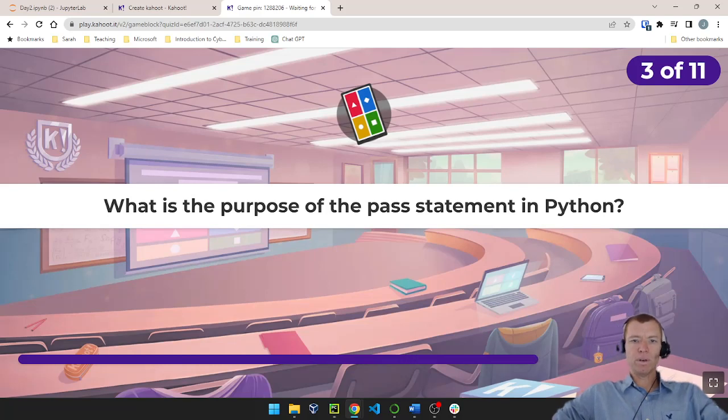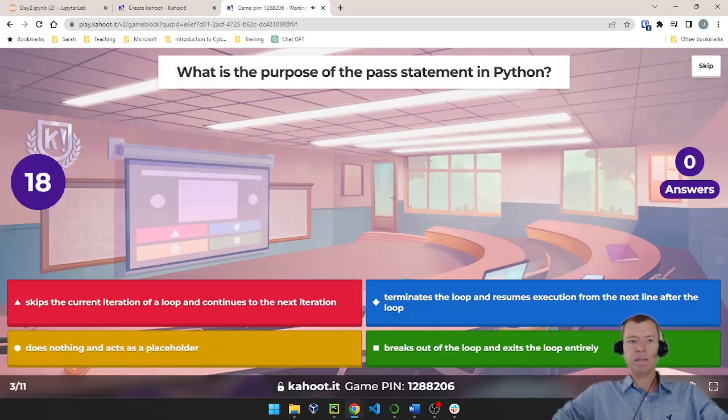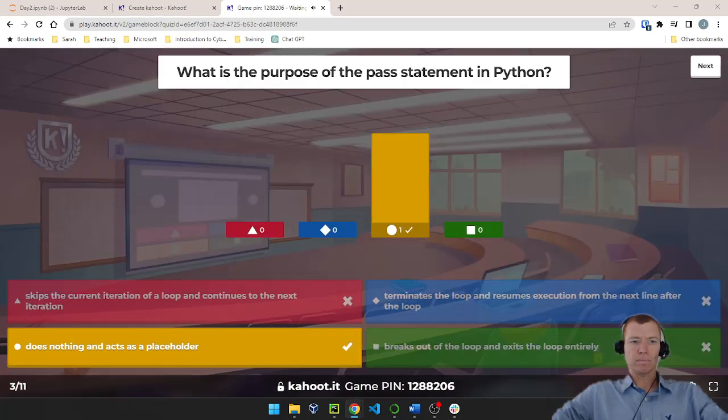Question number 3, what is the purpose of the pass statement in Python? Does that skip the current iteration of a loop and continue to the next iteration? Does that terminate the loop and resume execution from the next line after the loop? Does nothing and acts as a placeholder, or breaks out of the loop and exits the loop entirely? Yeah, so the pass statement is like a no operation. It does absolutely nothing and is just a placeholder for where code needs to be, but you haven't figured out what you want to put there yet. You can use the pass statement.